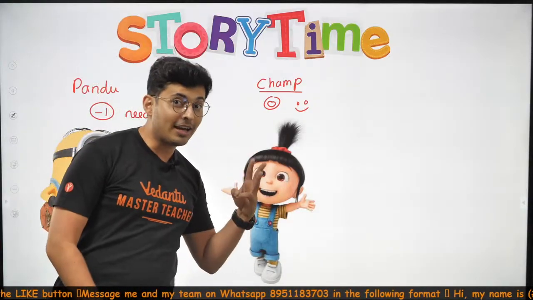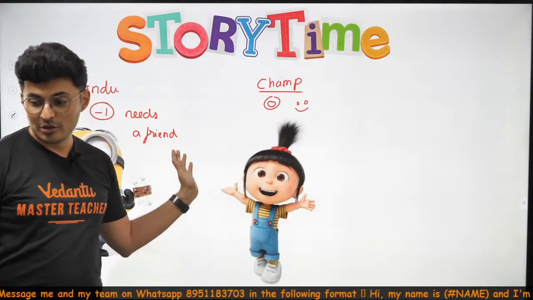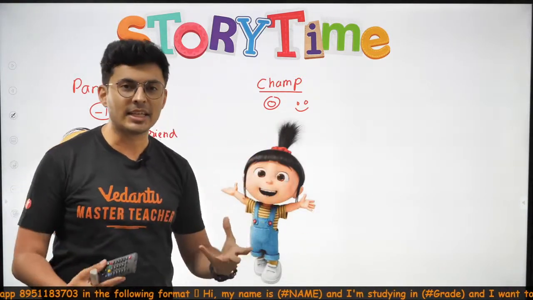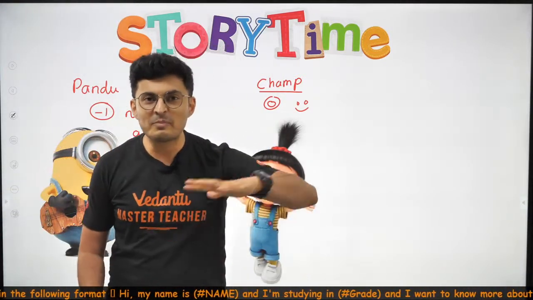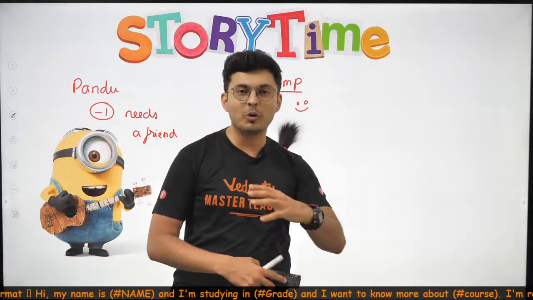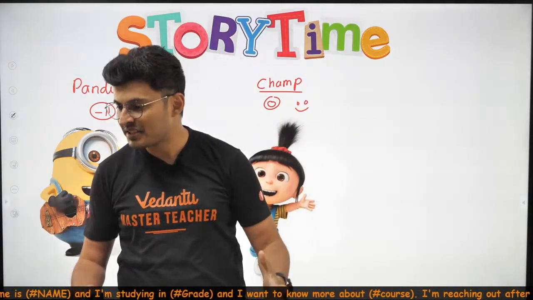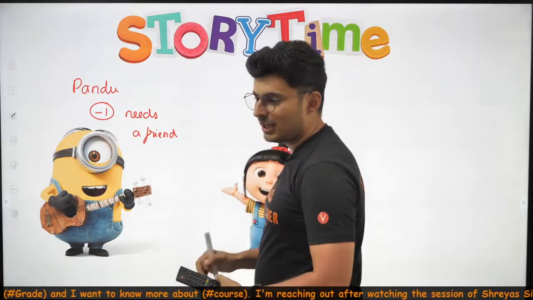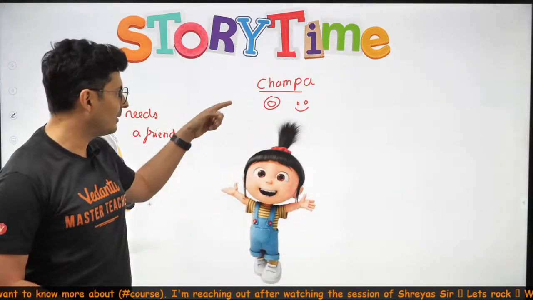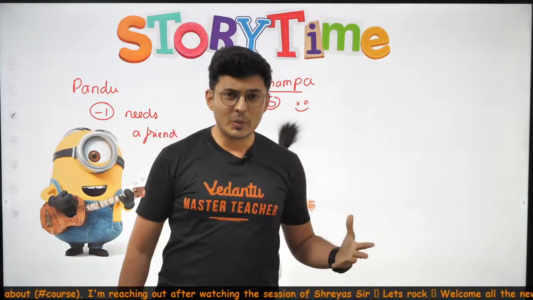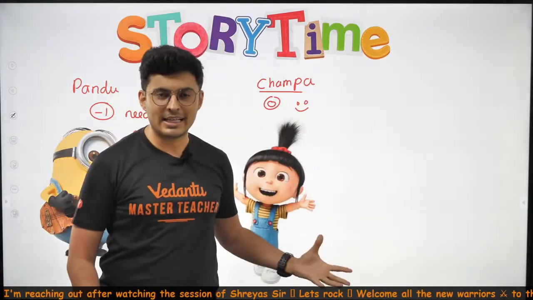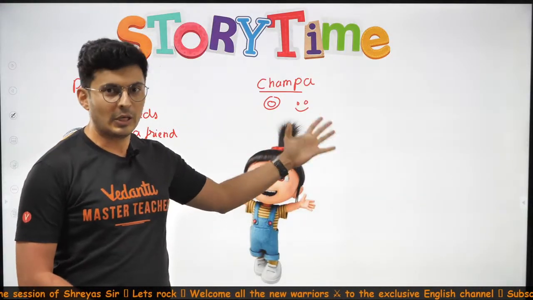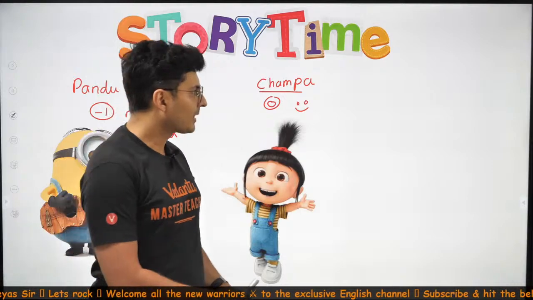Definitely. The third character. Guess who is the third character? Pandu is over. Champa is over. Somebody more popular. Somebody very dashing. Very beautiful. Her smile can probably get so many guys on their knees. And I forgot the A. Thank you, Anthony, for reminding me, or else it became Champ. My bad. So, she's so beautiful. She's so pretty, guys. I had to find a name for her which is equally appealing. And her name is Natasha.